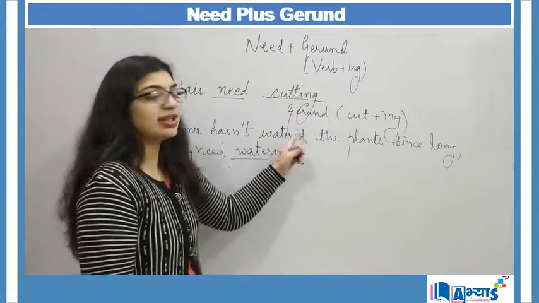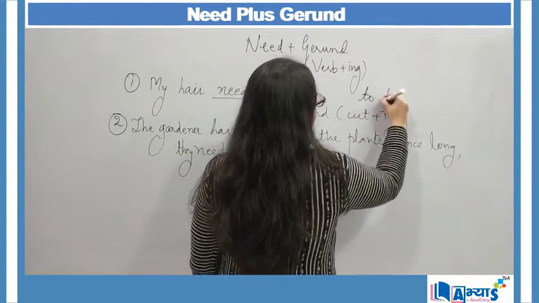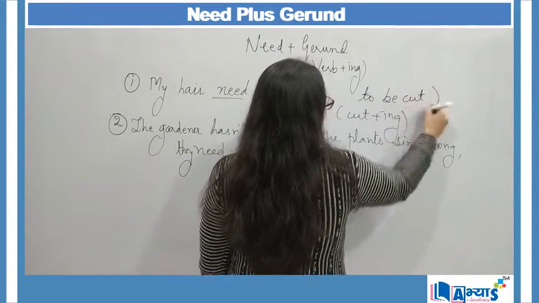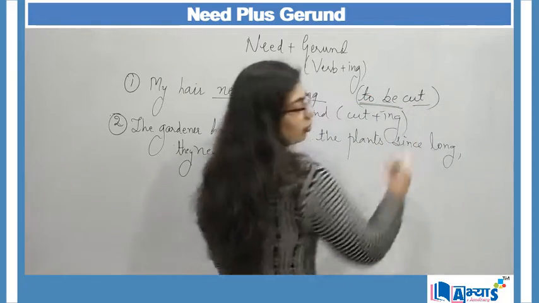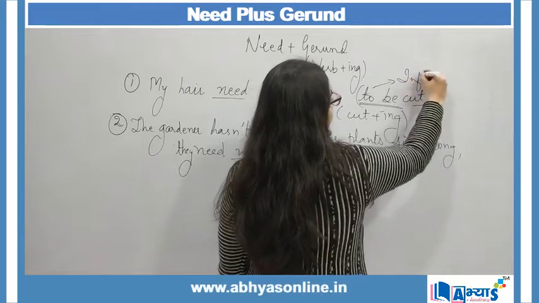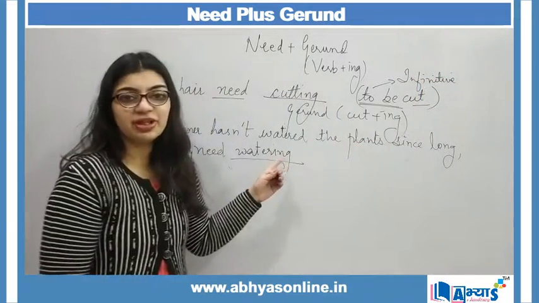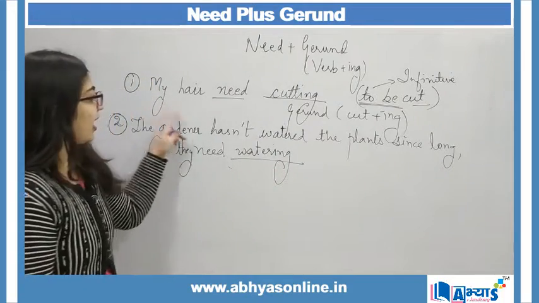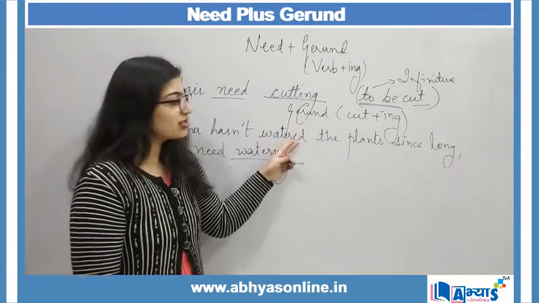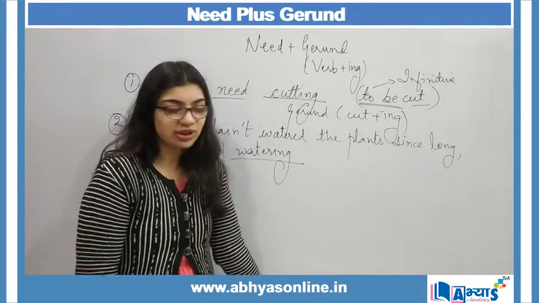Here cutting is a gerund, but when I say my hair needs to be cut, whenever I'm using to be along with a verb, then this is regarded as infinitive. So this is the difference between an infinitive and a gerund. My hair needs cutting, that is a gerund, but when I say to be cut, then it is regarded as infinitive.